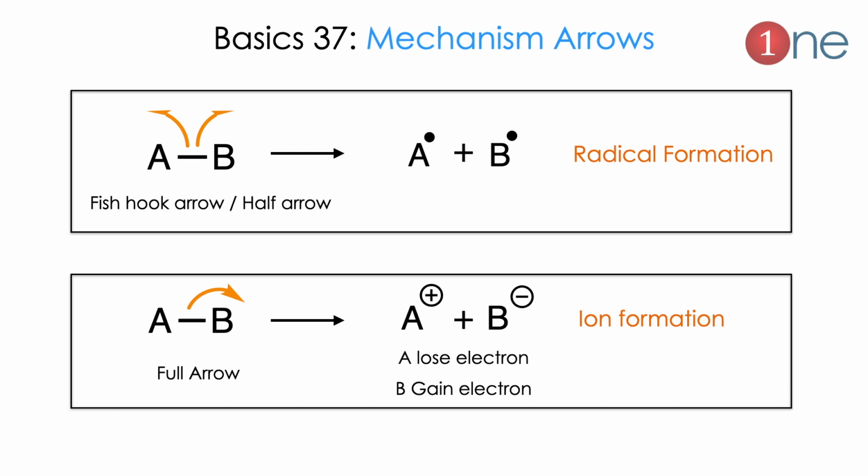Then you should know the arrow types. Arrows can be full-headed or partially headed. The partially headed arrow represents one electron moving. Normally it's homolysis, where radical formation occurs. The full-headed arrow represents the complete electron transfer, normally the cation and anion formation or nucleophile and electrophile formation. So the full arrow represents ion formation, the partial arrow represents radical formation.